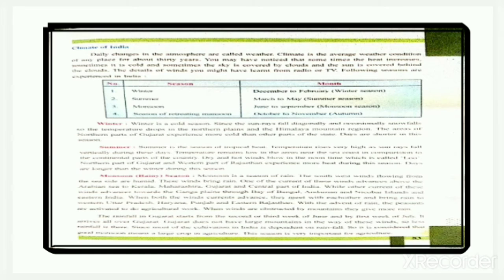Next is monsoon, which is called rainy season also. Monsoon is a season of rain. The southwest winds flowing from the seaside are humid. These winds bring rain. One current of these winds advances above the Arabian Sea to Kerala, Maharashtra, Gujarat and central part of India, while the other current of these winds advances towards the Ganga plains through Bay of Bengal, Andaman and Nicobar Islands and eastern India.